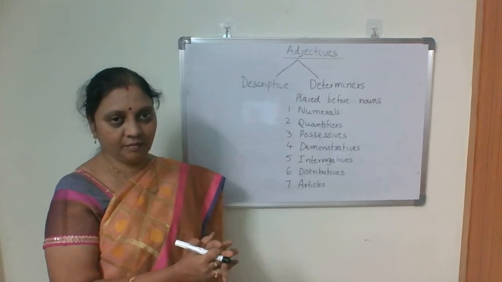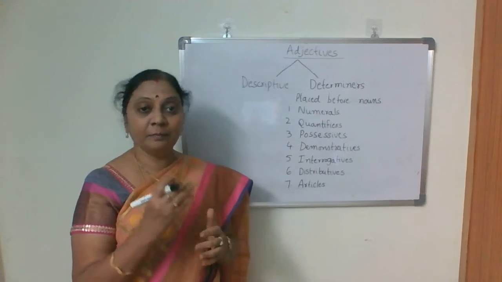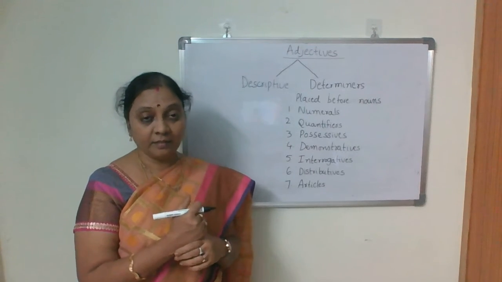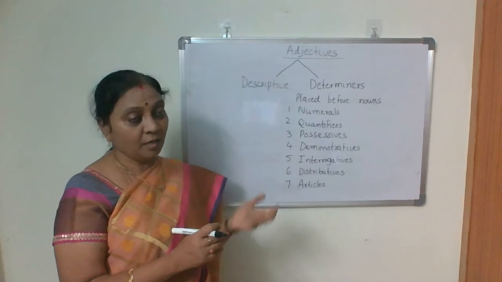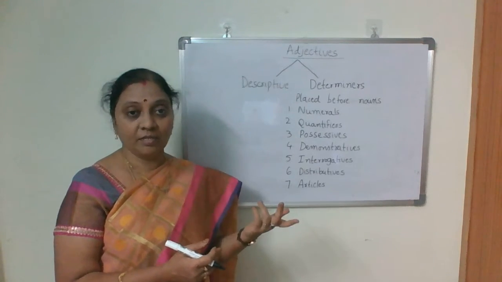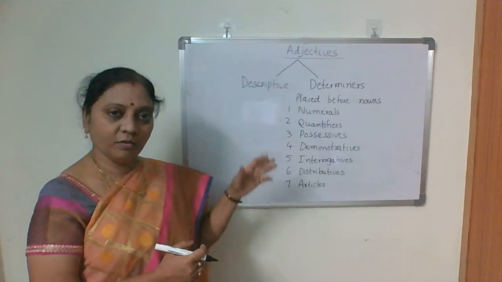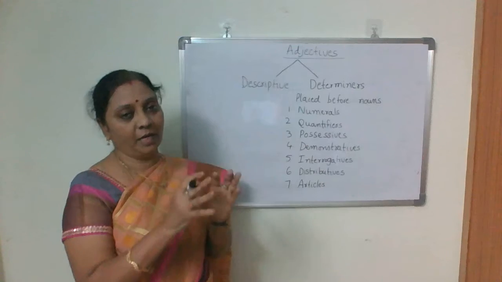Plenty of words, like size, shape, color, material, origin, then appearance, feelings and emotions, age, size, all those we studied under descriptive adjectives.